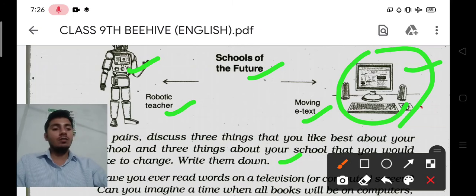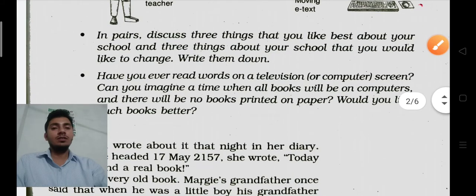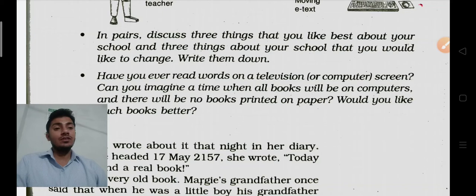Okay, now come to your topic. You can see something written in pairs: discuss three things that you like best about your school and three things about your school that you would like to change. Write them down, you can read this and do this.